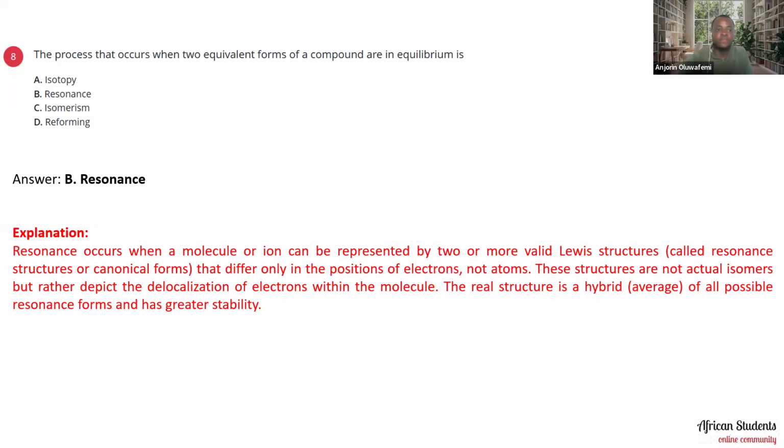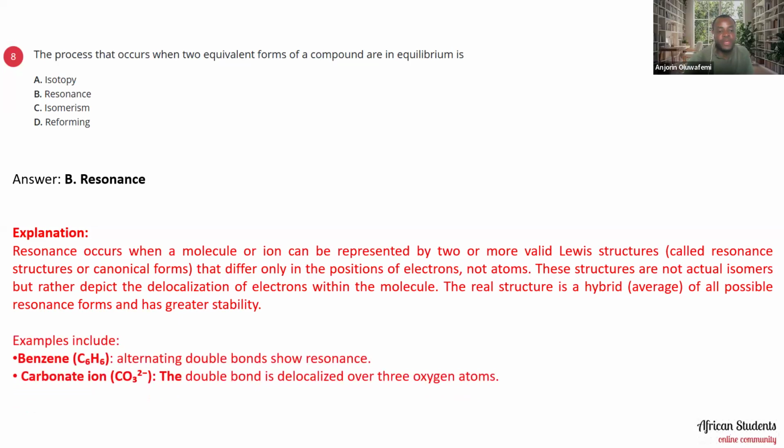So that's that for that. Examples include benzene, which has alternating double bonds, which shows resonance. Carbonate ion, CO3 2 minus, the double bond is delocalized over three oxygen atoms.